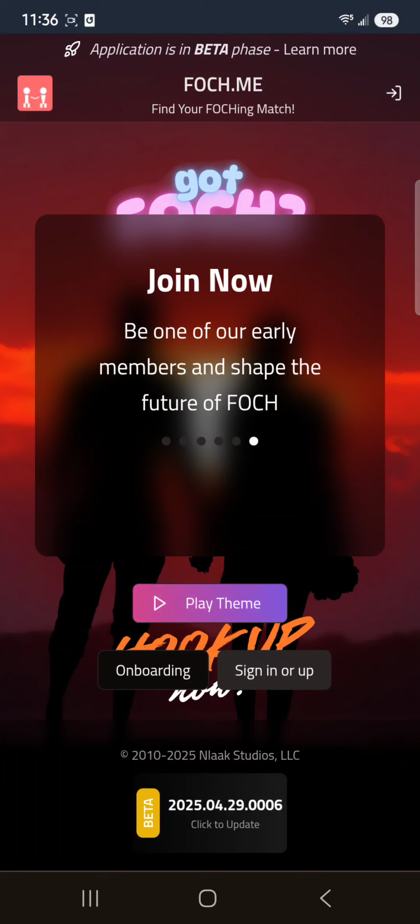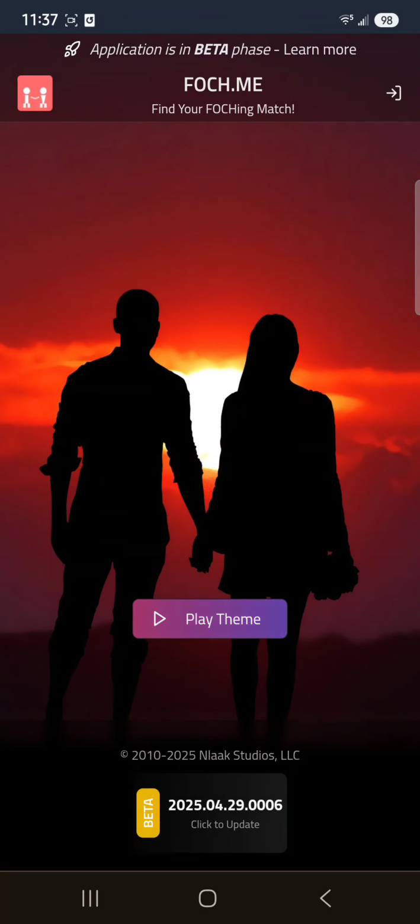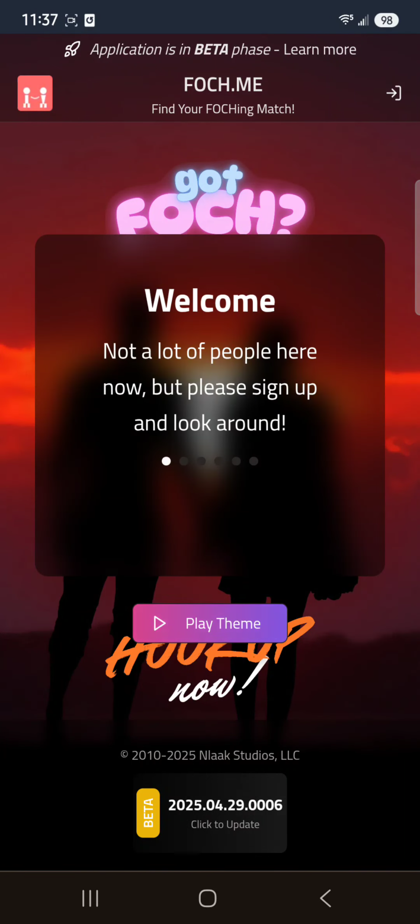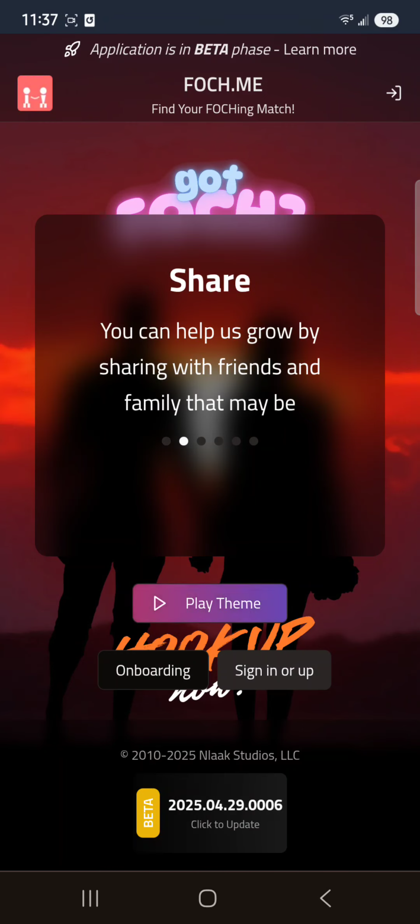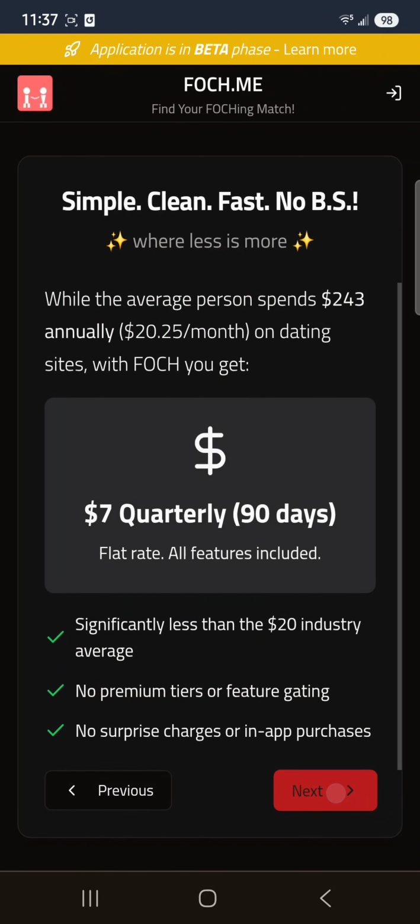If you click down here on the version where it says beta 2025, you can always force an update, but it's really good about auto updating. You'll never really know. You see that flicker of the screen, and it updates everything in the background. If you want to learn more about it, you can go into onboarding, and here you can skip and go straight to the sign in. We're just going to run through all the onboarding.